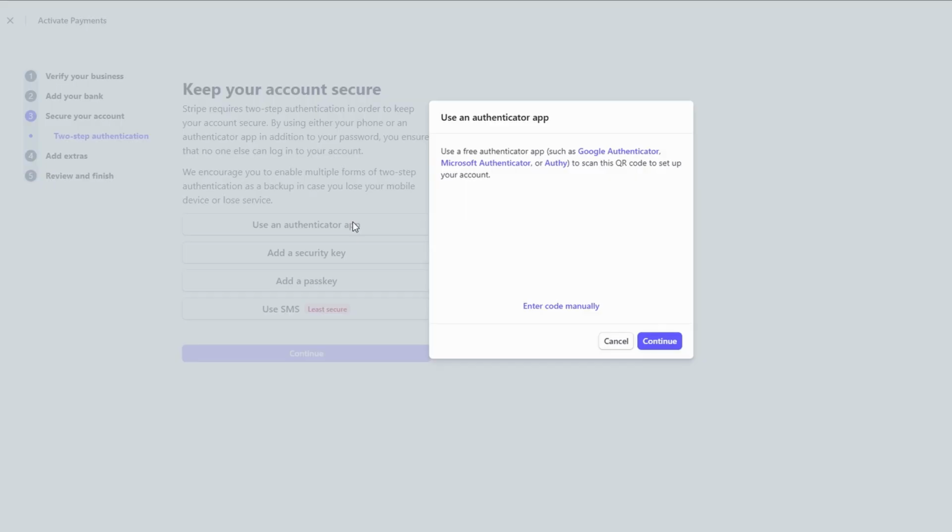With 2FA in place, even if your password is somehow compromised, it'll be much harder for anyone to get into your Stripe account without having access to your phone or app for that extra verification step.